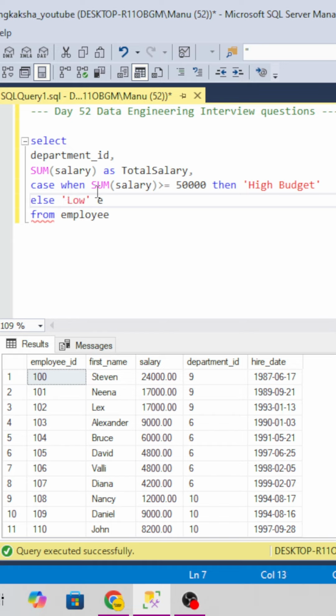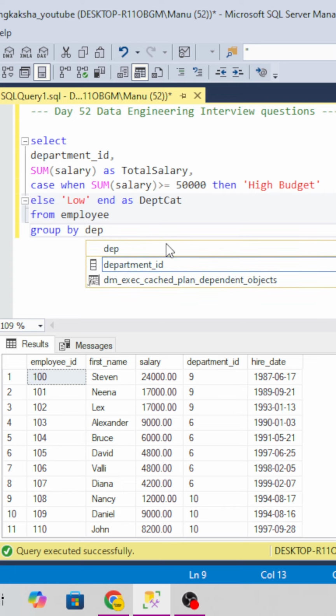And we will give it an alias, dpt_cat. We also have to use GROUP BY, so we will use GROUP BY department ID.